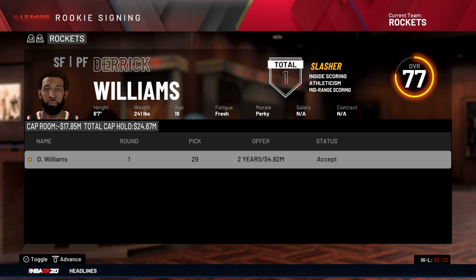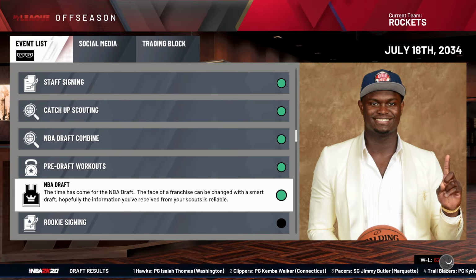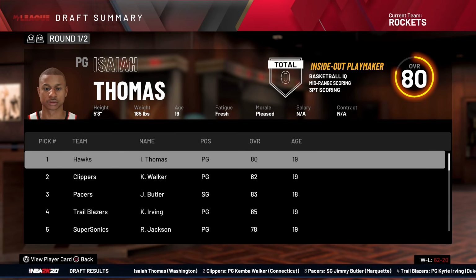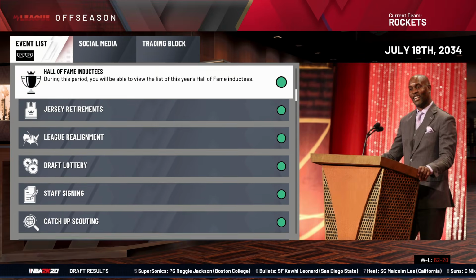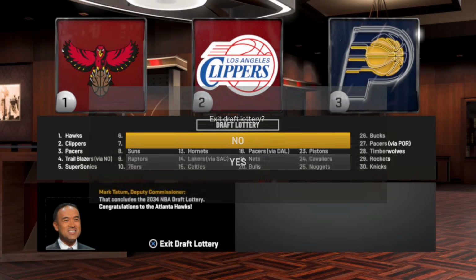We drafted Derek Williams, who's a 77. That's actually not bad at all, with the 29th pick. Granted, he did go number 2 in this draft, but instead, oh my god, Isaiah Thomas went 1 instead of 60. No. How the hell did the Trailblazers get a top 4 pick? They traded for it from the Pelicans.